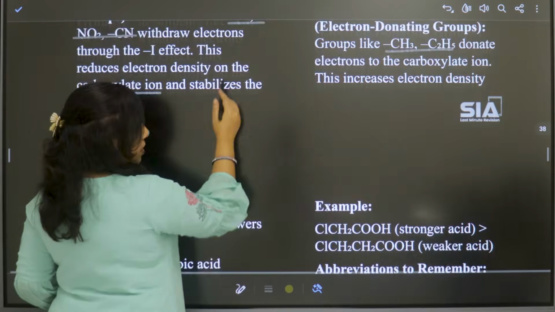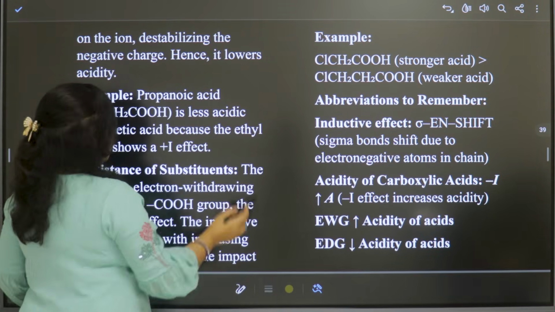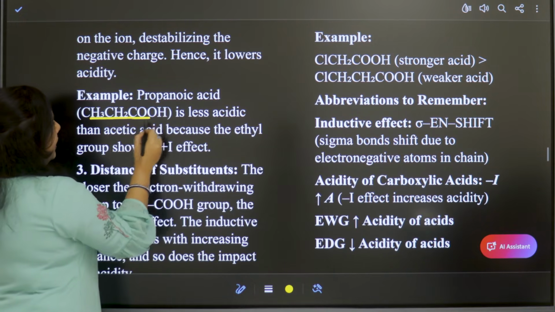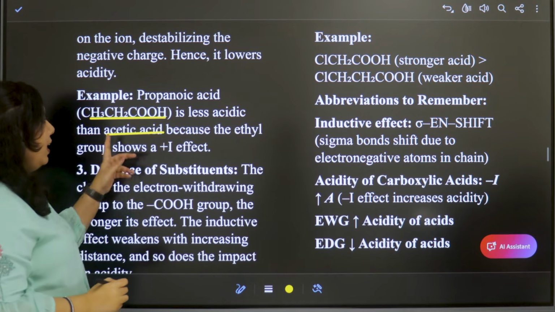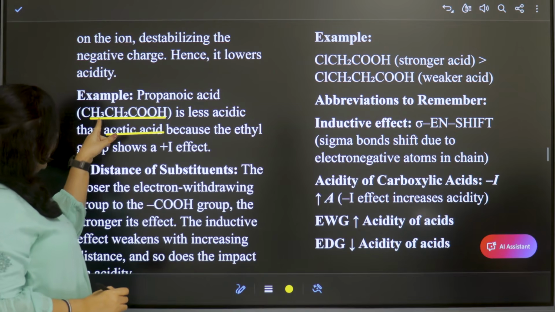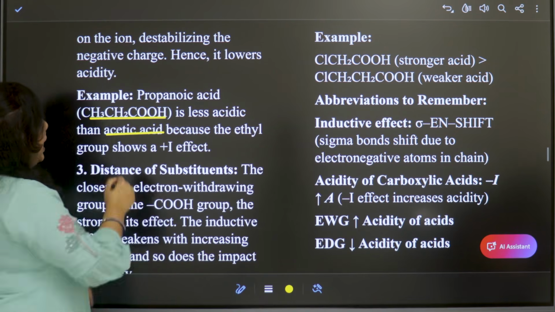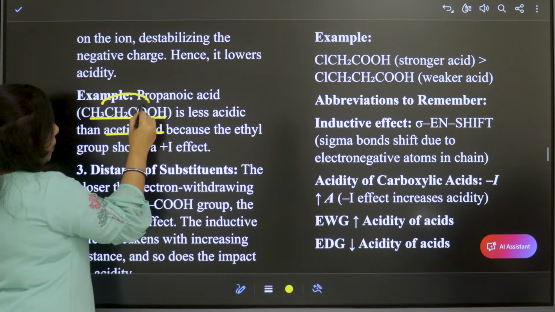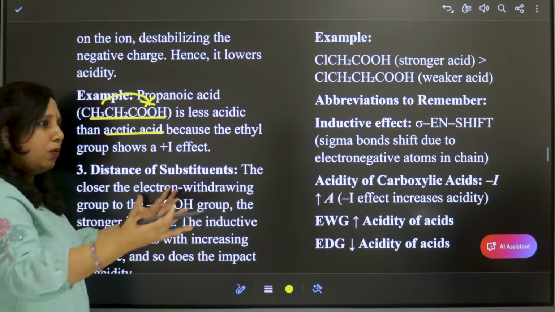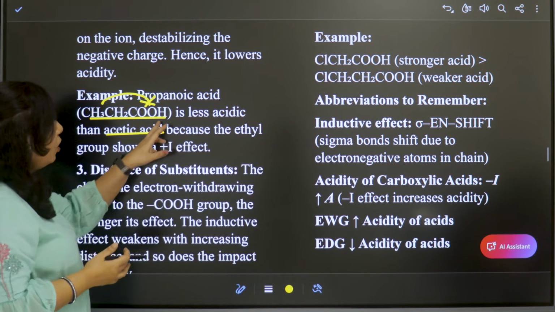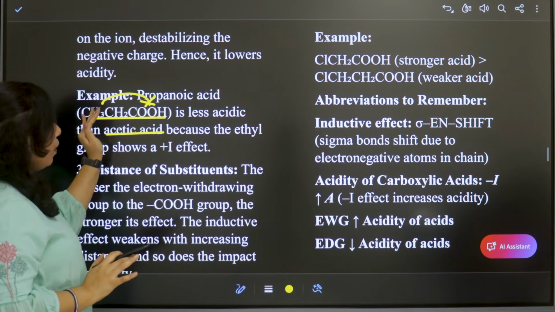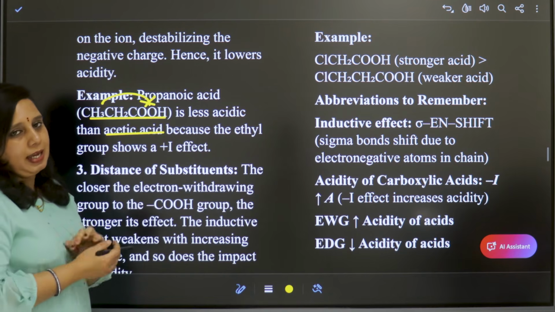Let us see how it becomes weak. Propanoic acid is less acidic than acetic acid, because in acetic acid there is only one CH3, or one methyl group. Here there is an ethyl group. So because of this ethyl group, more electrons will be given to the carboxylate ion and hence there will be more electron density. So the proton will not be removed easily. That is why propanoic acid is less acidic than acetic acid.